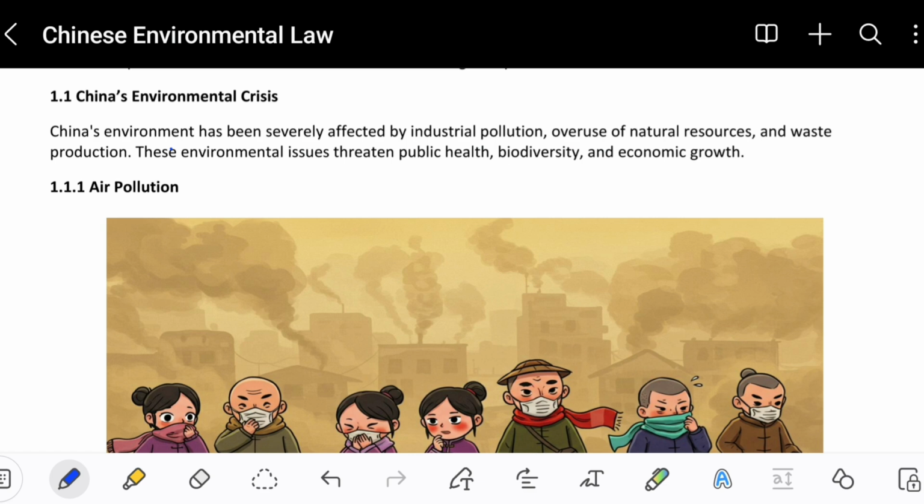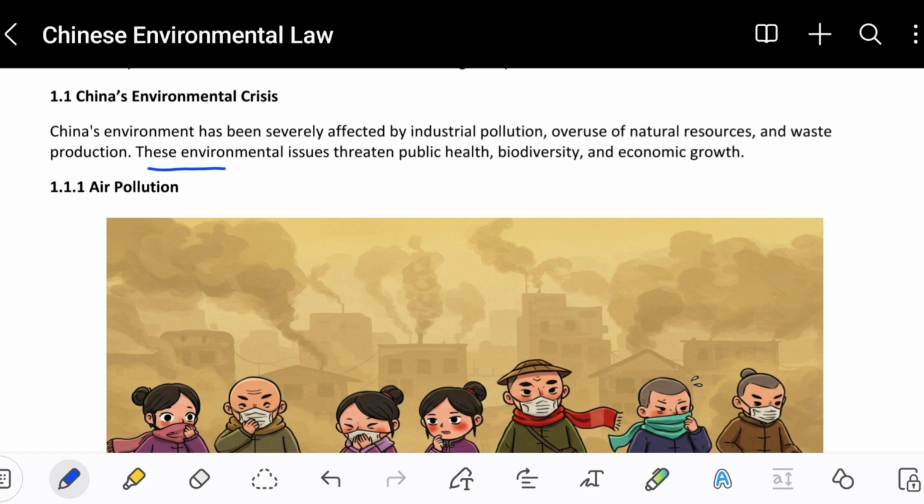China's environmental crisis has been severely affected by industrial pollution, overuse of natural resources, and waste production. So basically, how is this environmental crisis caused? It is caused because there is a heavy use of industries. Because of the industries' presence and use, there is pollution in the environment. Besides this, we can also see a lot of use of natural resources. Obviously, there are a lot of people and everyone wants to use natural resources. So a lot of consumption of natural resources is also a reason for environmental pollution. And we can also see waste production. A lot of waste production is a reason for this pollution as well.